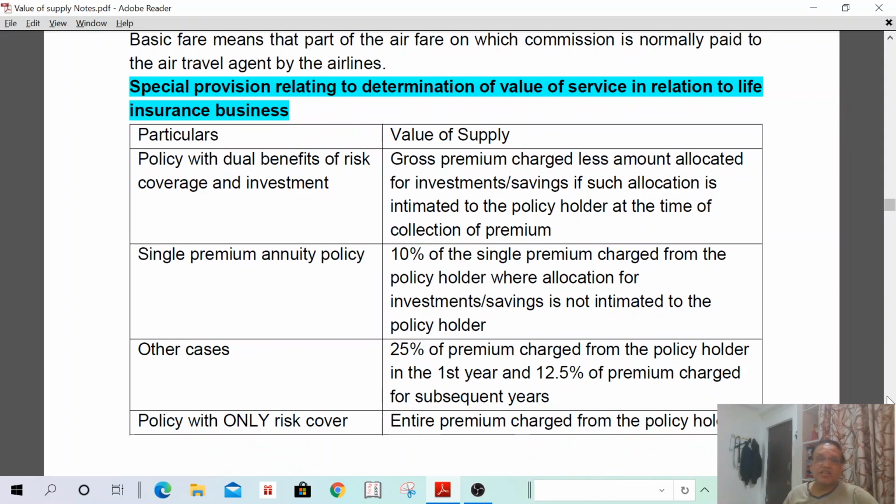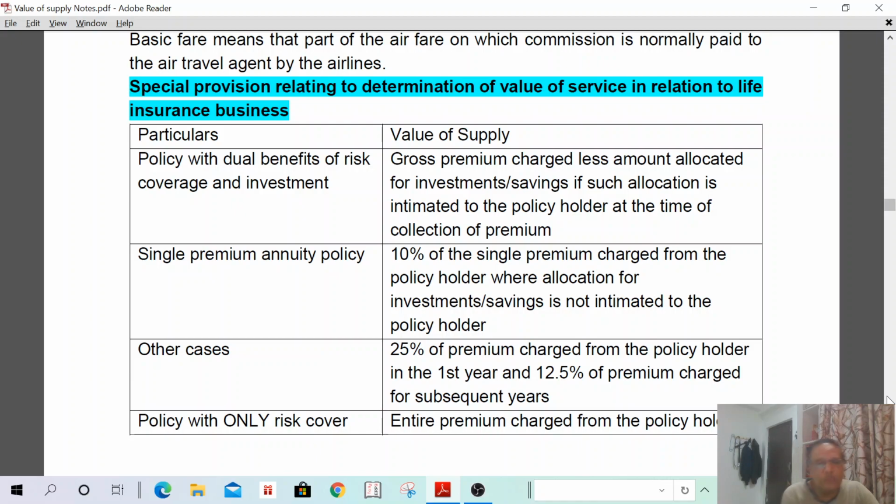Special provisions relating to determination of value of service in relation to life insurance business. Many persons are doing life insurance business. LIC is doing, Tata AIG is doing, SBI Life is doing, so many insurance companies are doing insurance business. So what is the value of supply? That we are going to discuss.